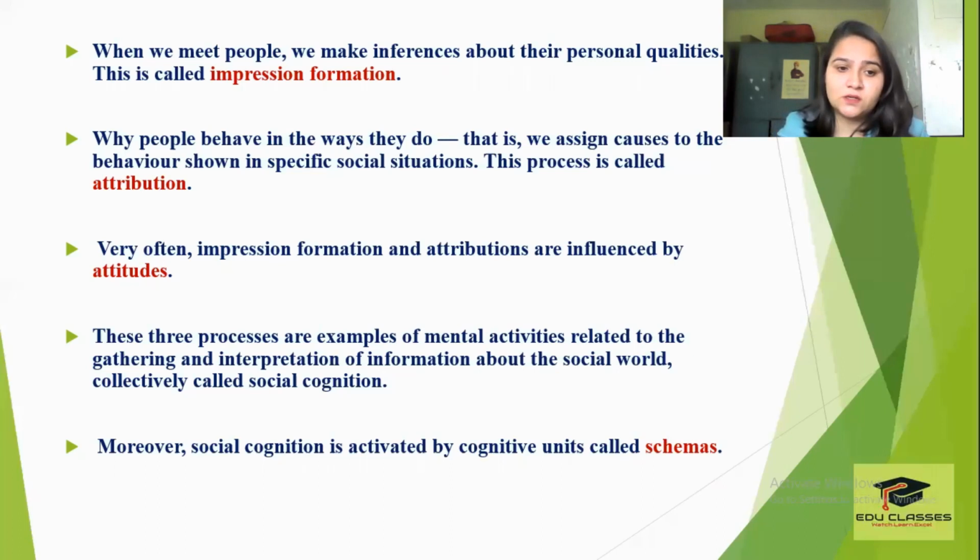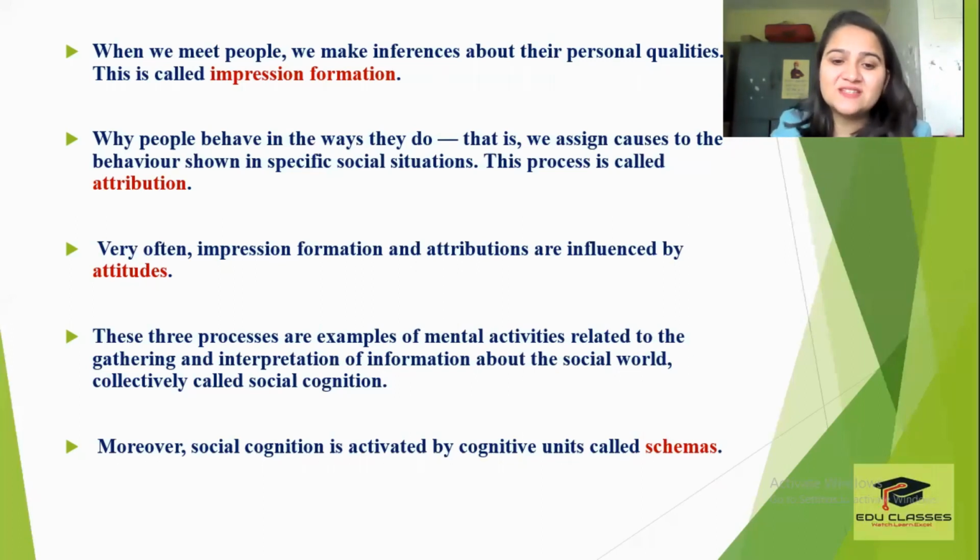This all forms your interpretation of the social world, and this whole process is known as social cognition, right? Cognition basically means where you're using your decision making, your higher mental capacity, thinking, rationality, right? So that is cognition. When you're applying it to a social setting, that becomes social cognition.